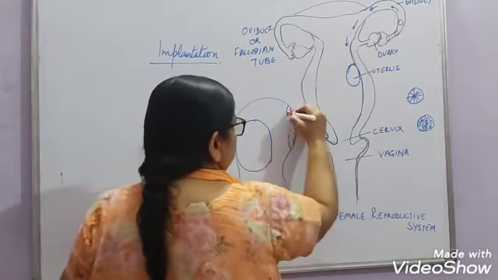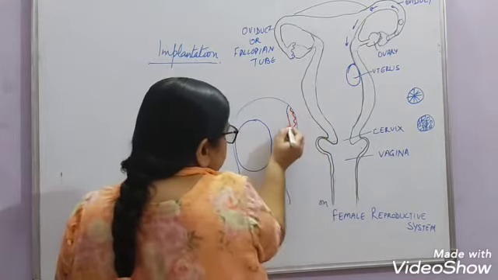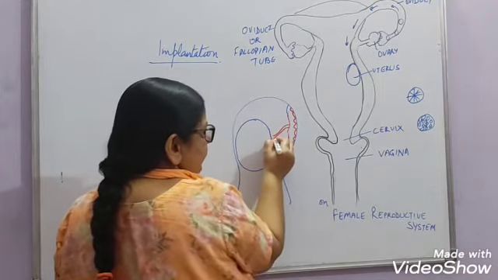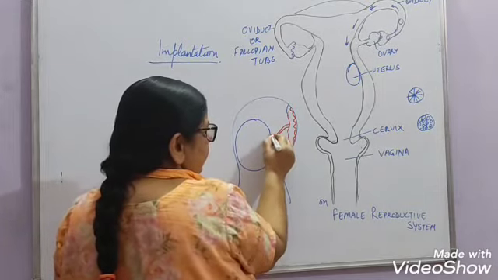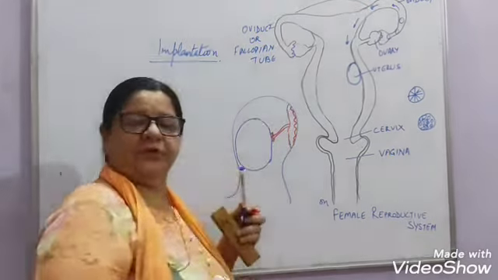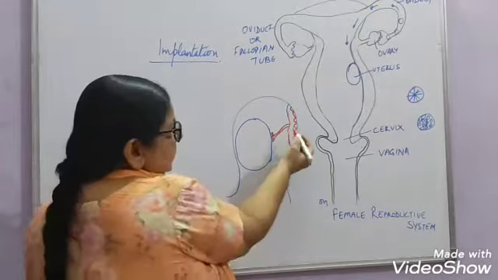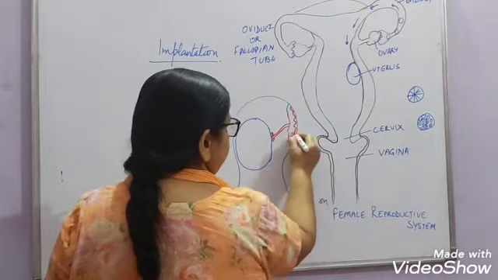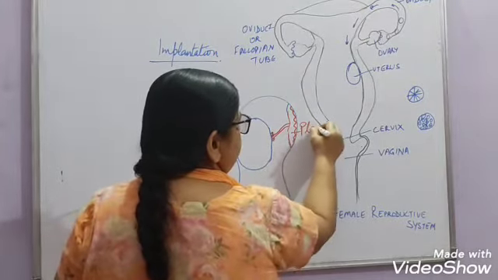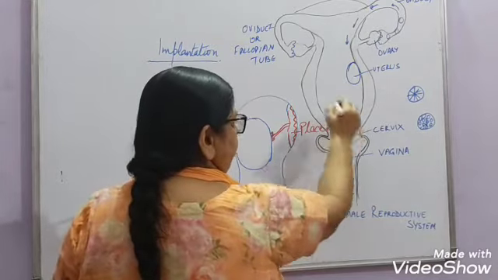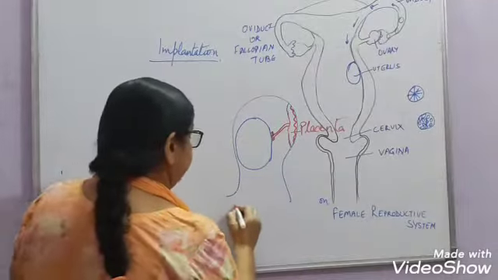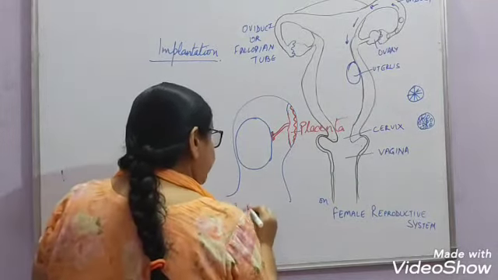This is the disc-like structure, and from here a cord develops, a tube-like structure, and here there are some finger-like projections. This disc-shaped tissue which is formed is known as the placenta. And what is the main function of the placenta? It has three main functions. All the nutrition